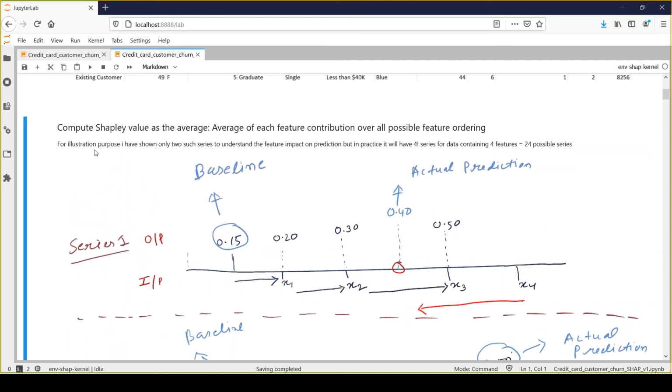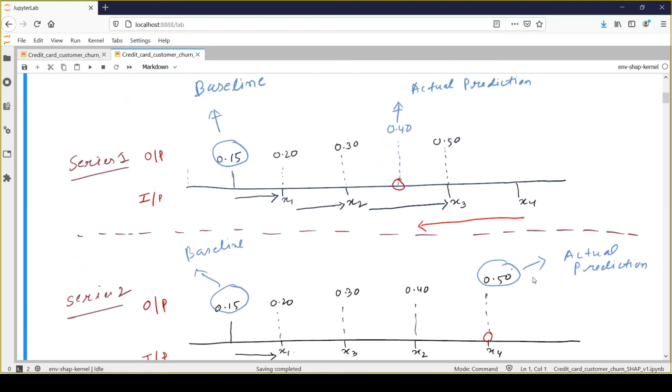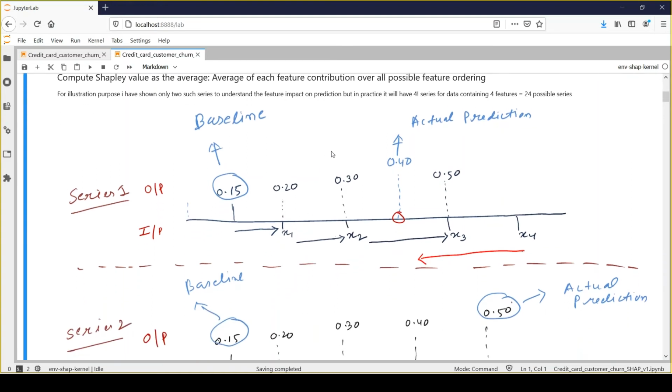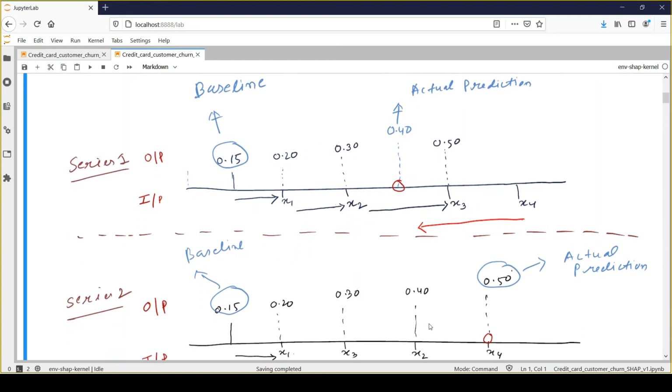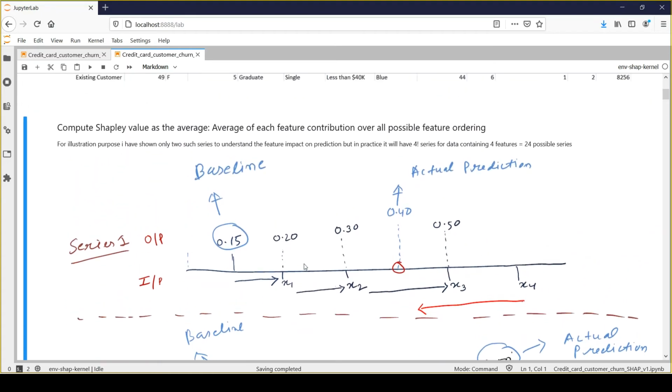So during the calculation of Shapley value, it will consider all the possible series. So in this case, we'll have 24 possible series considering we have 4 features. It will average out each feature contribution over all the possible feature orderings. And that's the actual value of the feature contribution, right? So x1 will have a contribution for all the possible 24 series, and we will average it out. It will have one final value which we'll call the Shapley value.